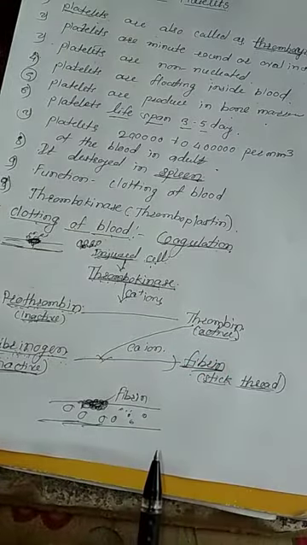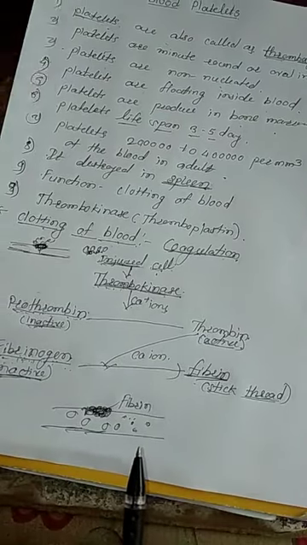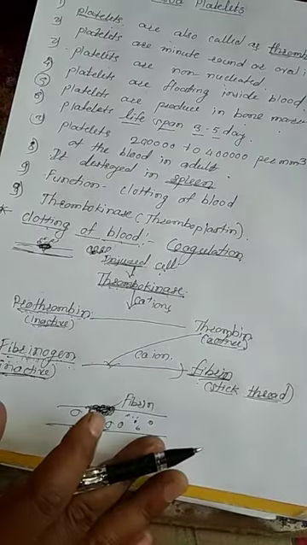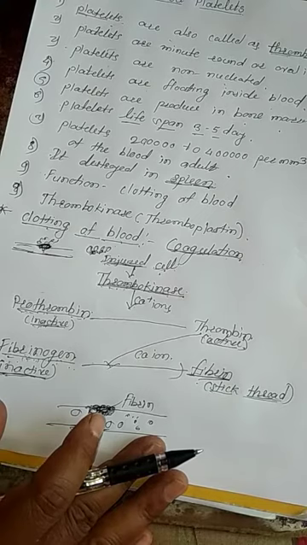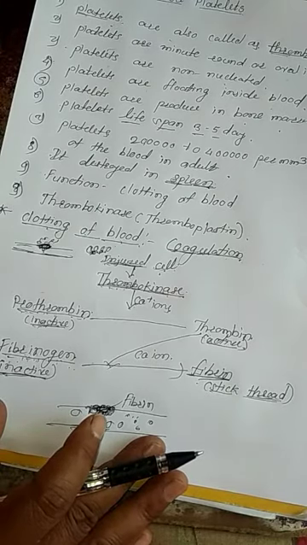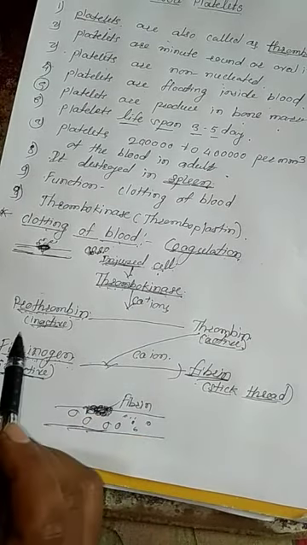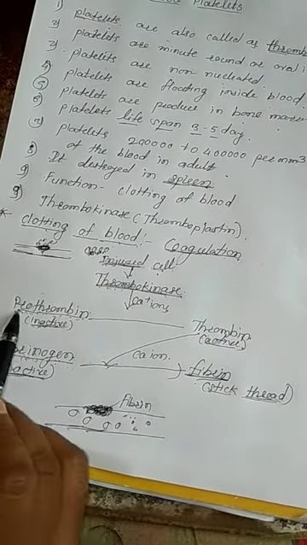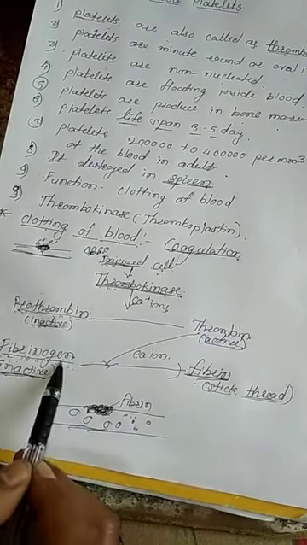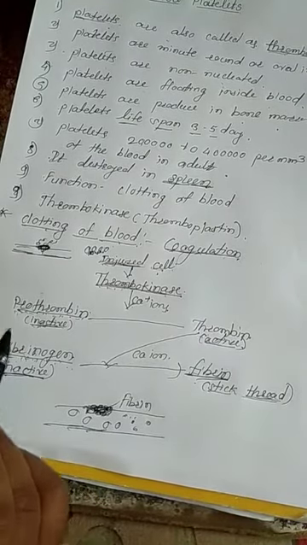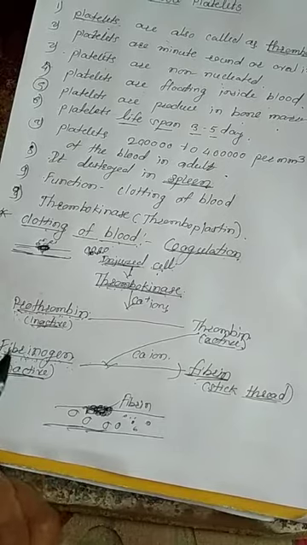The main function of platelets in our body is the clotting of blood. Got it, everybody? What is meant by platelets? What is the structure of platelets? What is the function of platelets? Where is it produced? What is the lifespan? Where is it destroyed? And which are the clotting factors? Prothrombin and fibrinogen, two clotting factors already present in our plasma.